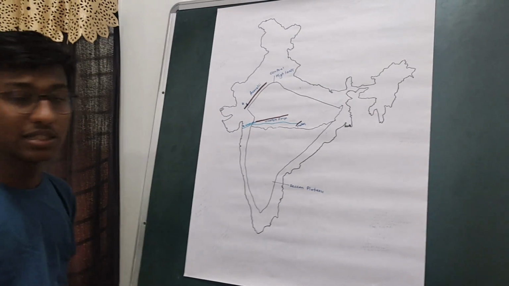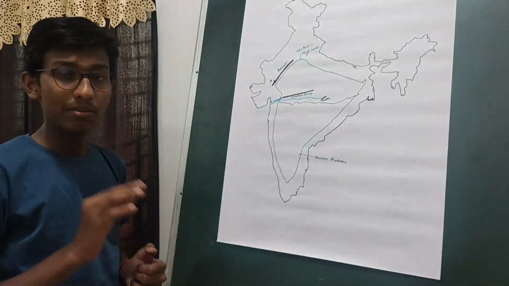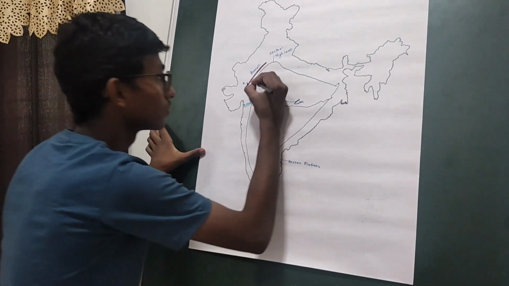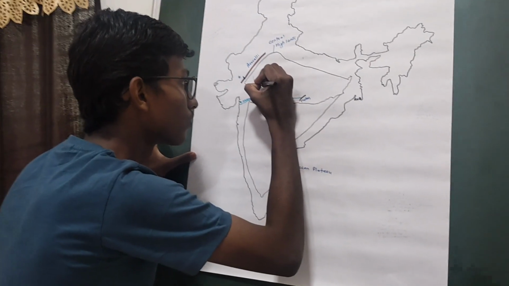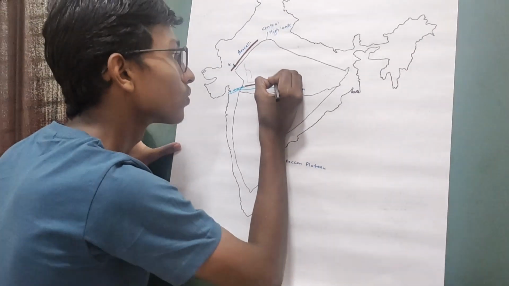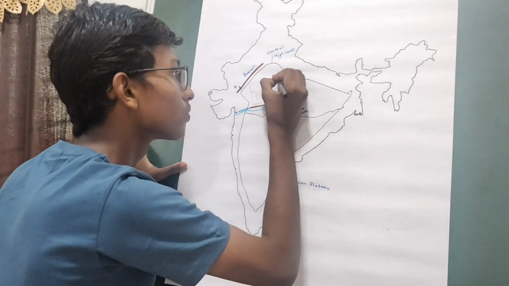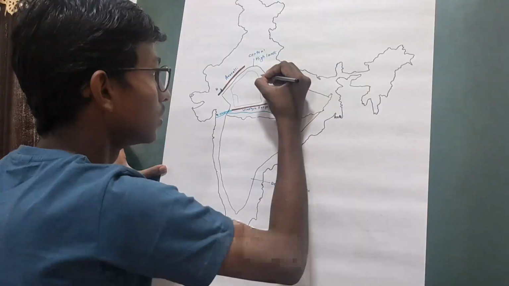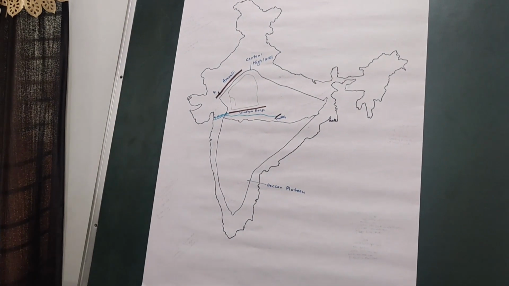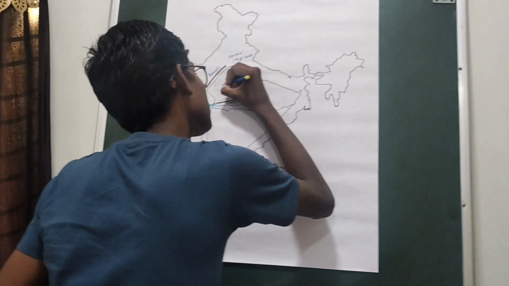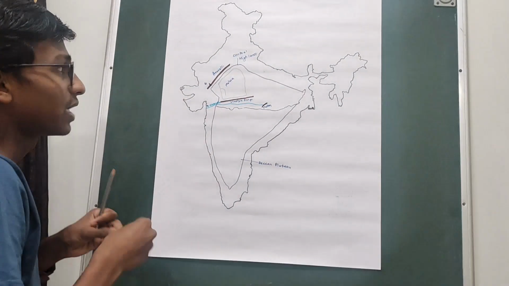The Central Highlands is made up of four parts: the Malwa Plateau, this one. This is the Malwa Plateau.